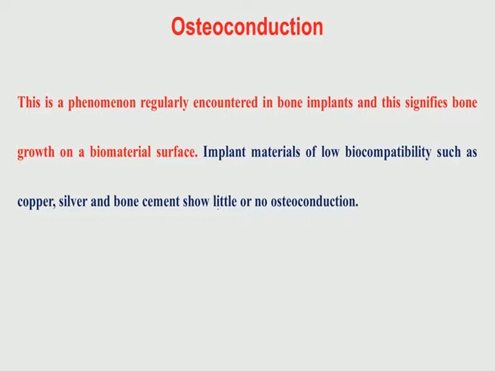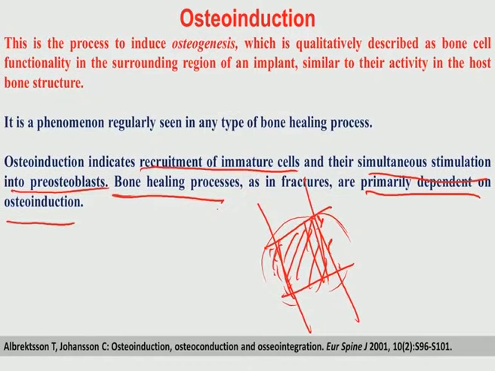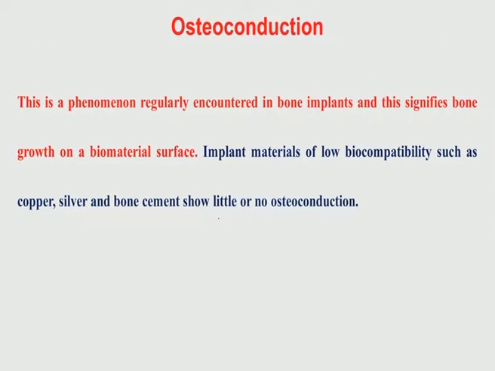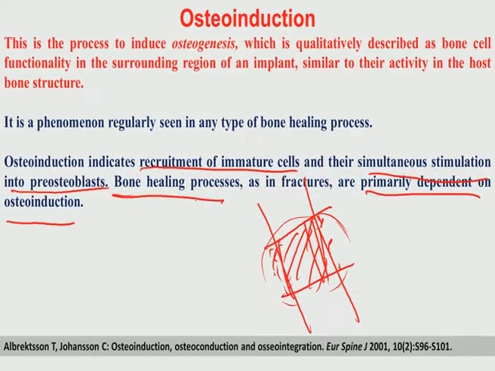And the third one is osteoconduction. This is a phenomenon, again with respect to bone implants, and this signifies the bone growth on a biomaterial surface. Implant materials of low biocompatibility like copper, silver and bone cement essentially show little or no osteoconduction.